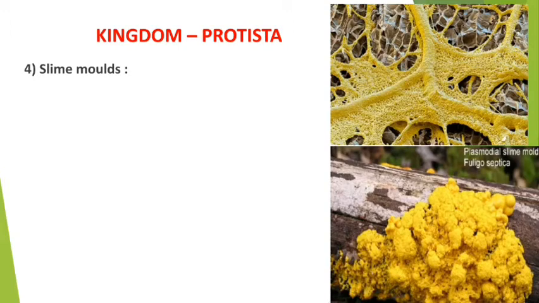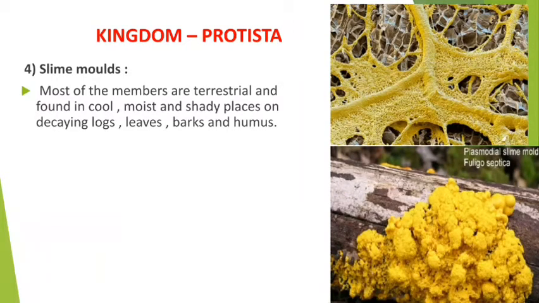Today we will learn about slime molds and protozoans. Slime molds are a group which falls under the kingdom Protista. Most of the members are terrestrial and found in cool, moist and shady places on decaying logs, leaves, bark and humus.